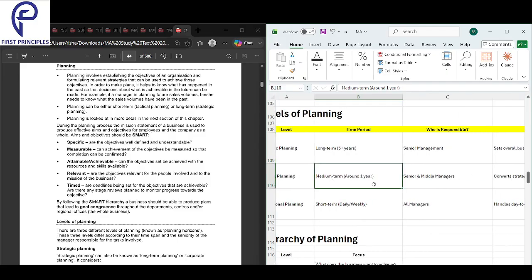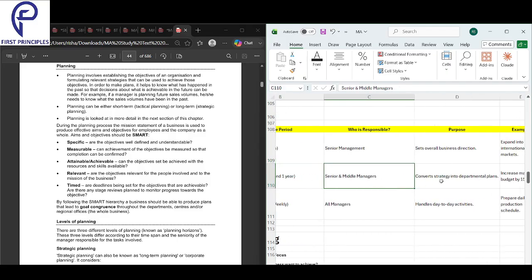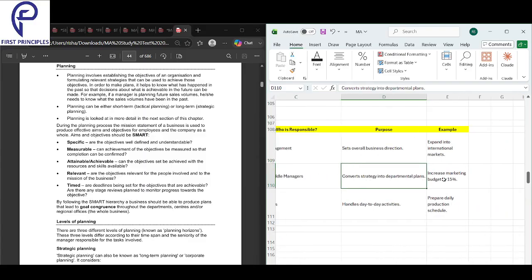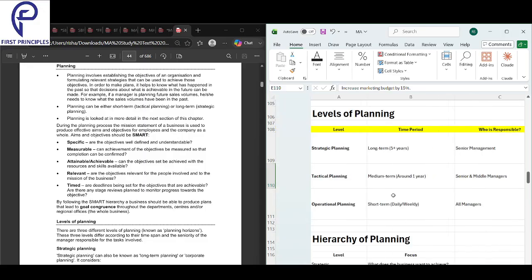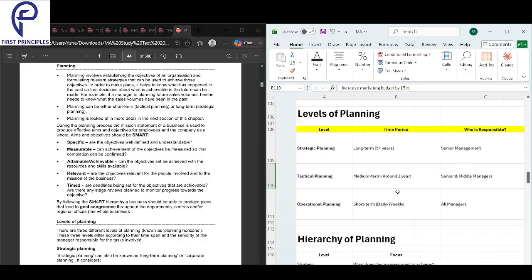Next, tactical planning. Medium term, around 1 year. Who's responsible? Senior and middle management. Purpose, converts the strategy into departmental plans. Example, increasing the marketing budget by 15%.